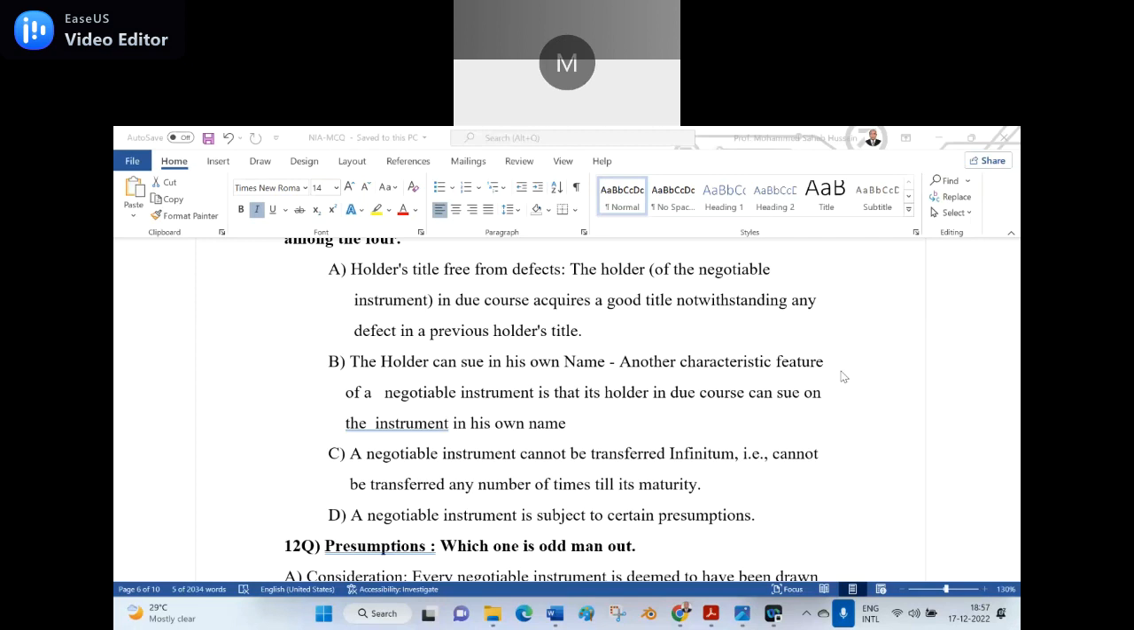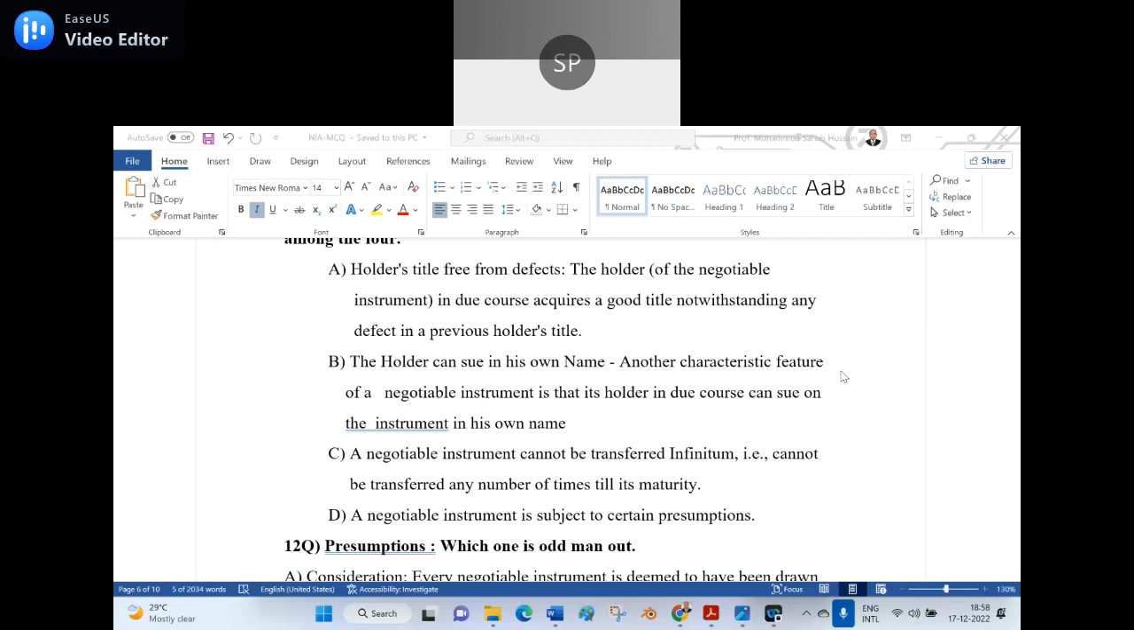Shoot. Sir, option B. Wrong. Option B, sir. Wrong, wrong. Option C, sir. Read in full. Negotiable instrument can't be transferred ad infinitum. Example, can't be transferred any number of times till its maturity.